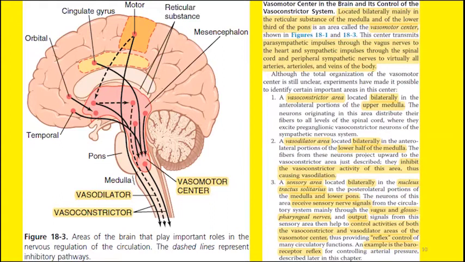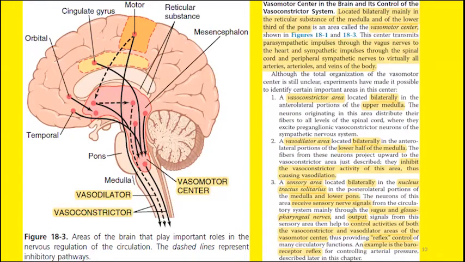So I repeat, the vasoconstrictor area sends positive or excitatory signals, and these excitatory signals cause vasoconstriction. On the other hand, the vasodilator area sends inhibitory signals to the vasoconstrictor area, and the vasoconstrictor area is inhibited. Once this area is inhibited, there will be no vasoconstriction, and this will be followed by vasodilatation. That is why we call it the vasodilator. So the vasodilator area does not act directly, instead it inhibits the vasoconstrictor area and acts indirectly.